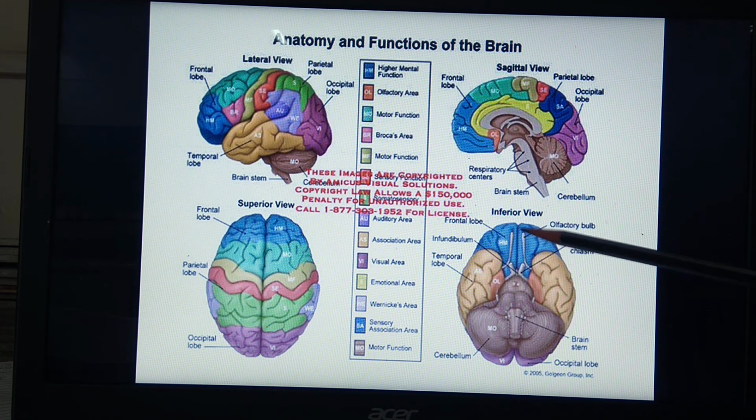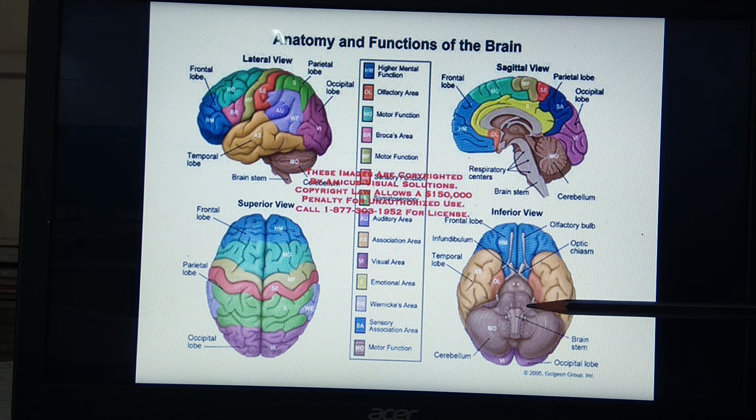So you can see these olfactory lobes are seen only towards the ventral side, which are poorly developed in the case of human beings, and they are concerned with the sense of smell. These olfactory lobes are concerned with the sense of smell. Remember that they are ventrally present. Some other areas are there for the sense of smell in the brain.